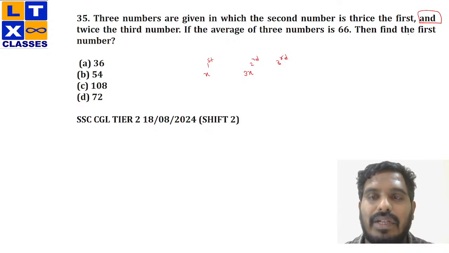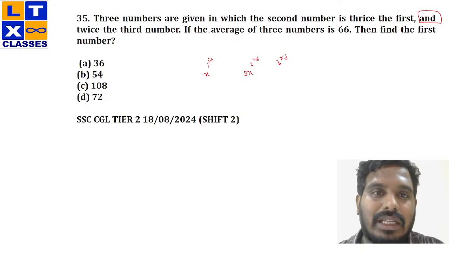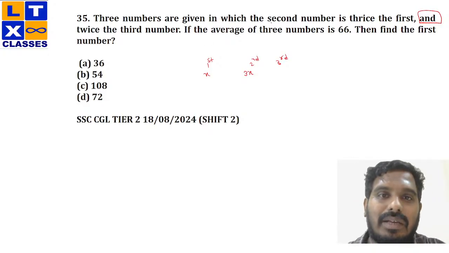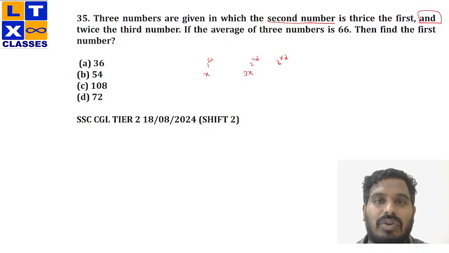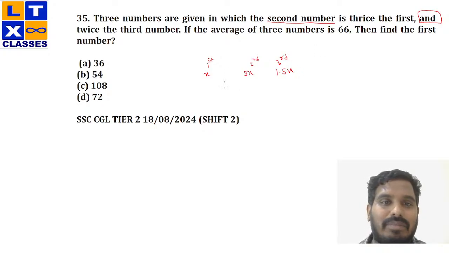Okay. See, whenever you come across a word called "and", clearly he is talking about the first entity which was asked in the question. Now he is talking about the second number. The second number is twice the third number. If the third number is 1.5x, definitely the second number is twice of it, right? So these are the three numbers now. And the average of these three numbers is 66.